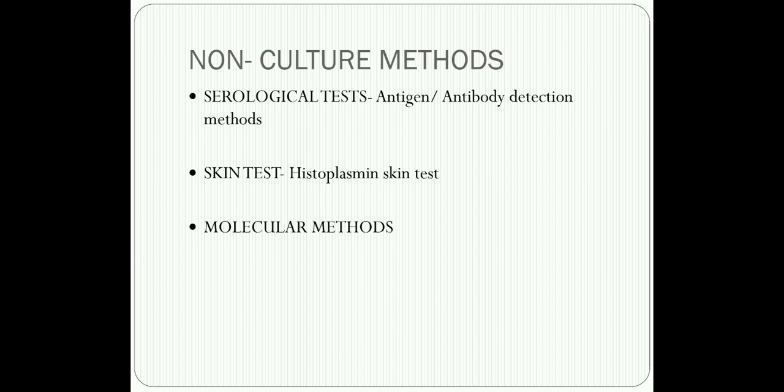The latest 2019 guidelines of this organization have included the 1,3 beta D glucan assay in the diagnosis of invasive fungal infections caused by Aspergillus and Candida. Okay, and some of these serological tests like your galactomannan assay have several disadvantages also, just like they have advantages.